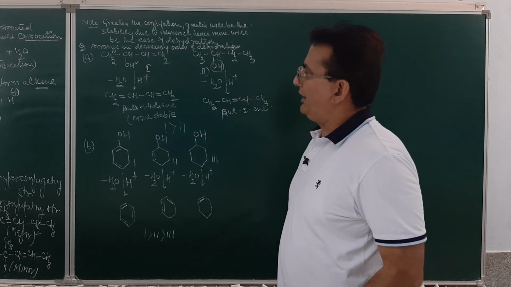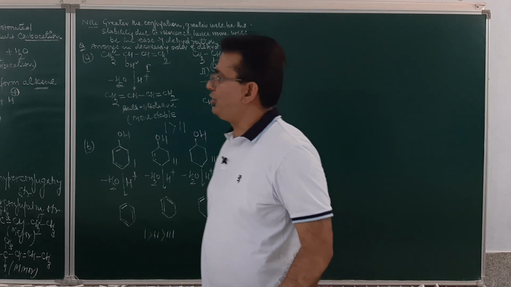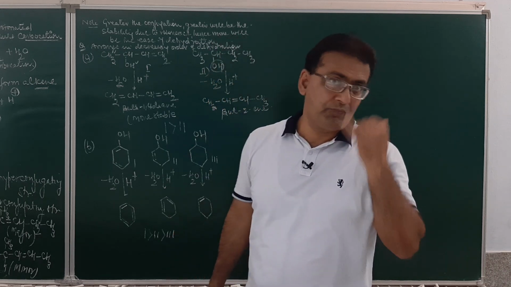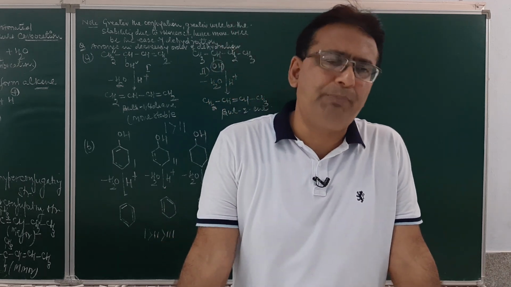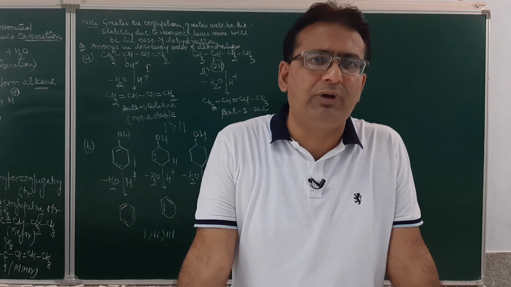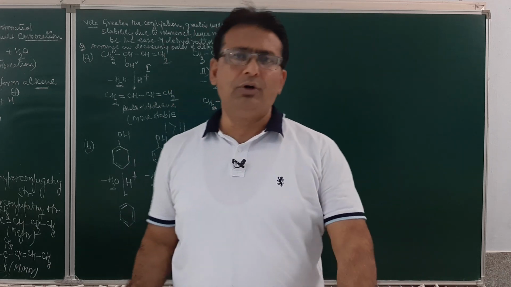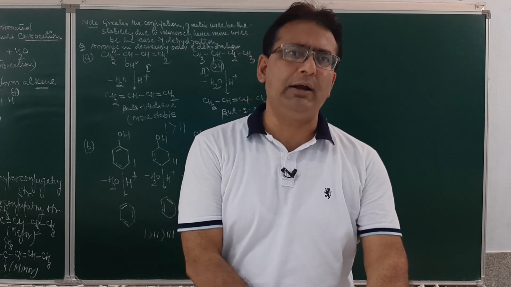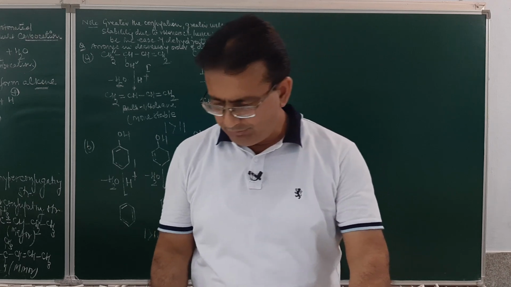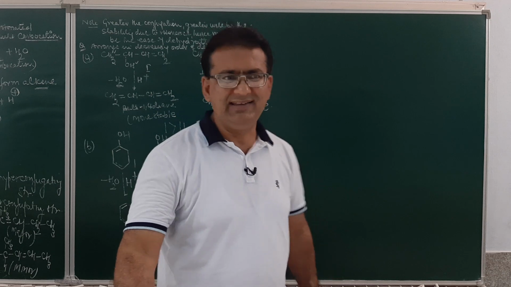You must note one more thing, student. I have explained to you dehydration in the presence of acid. However, when the vapors of alcohols are passed over alumina, then also the process of dehydration will take place, resulting in the formation of alkenes.